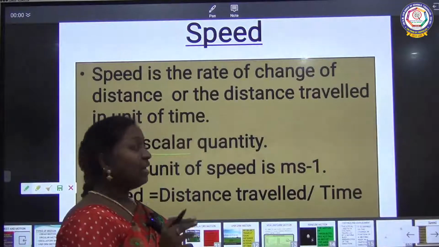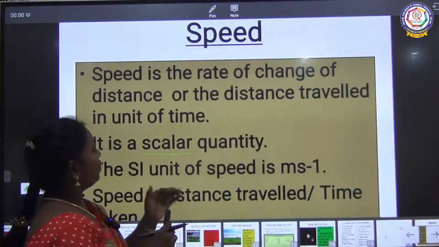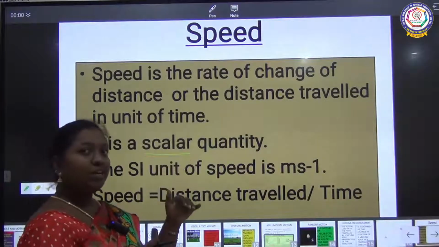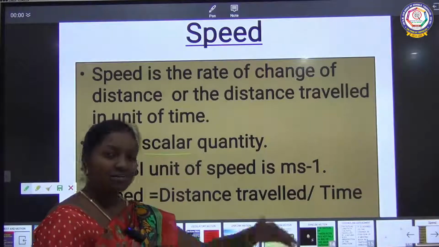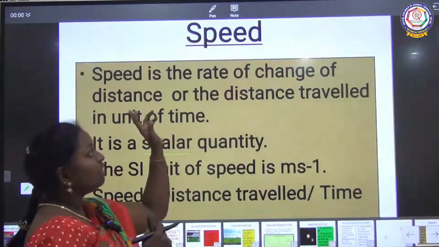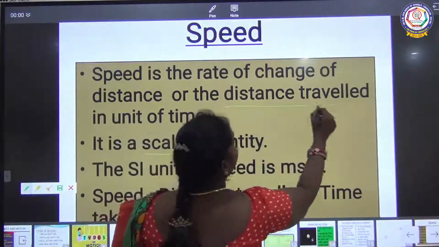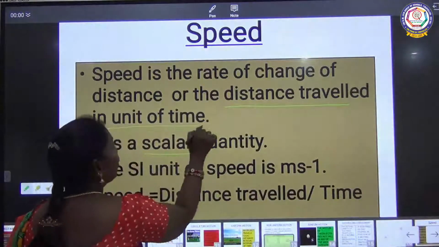Scalar quantity means it has magnitude and no particular direction. That is why it is called a scalar quantity. Speed will show you how fast, how slow. That only it will represent, the distance travelled by an object in a unit of time.